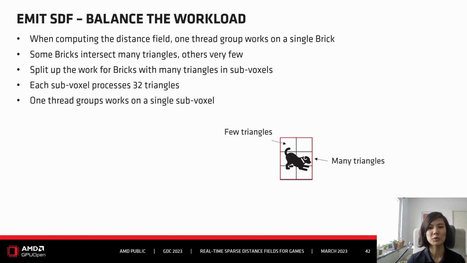It's split up in so-called sub-voxels. Each sub-voxel processes 32 triangles, and one thread group works on a single sub-voxel. So basically for every 32 triangles that a brick intersects with, we spawn a new thread group.